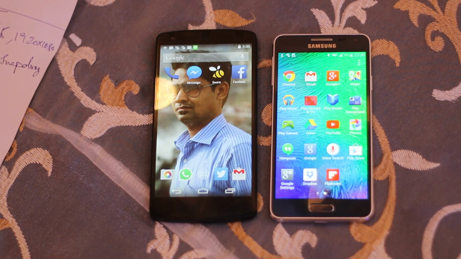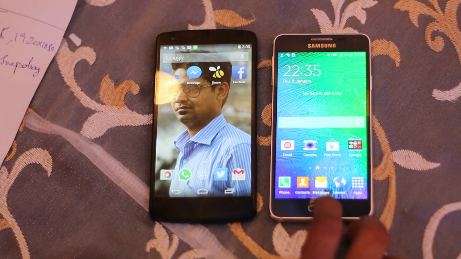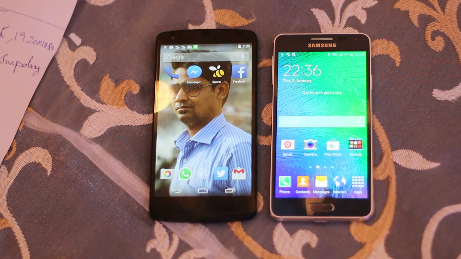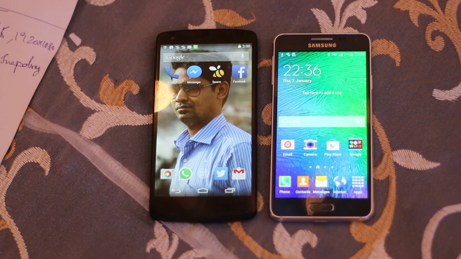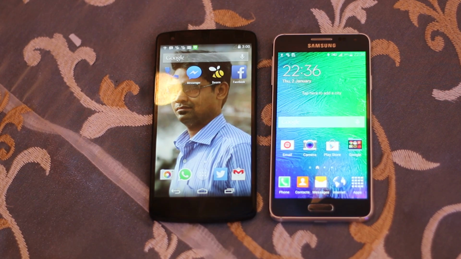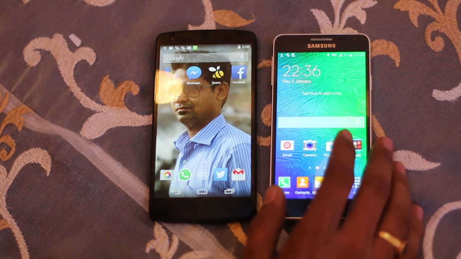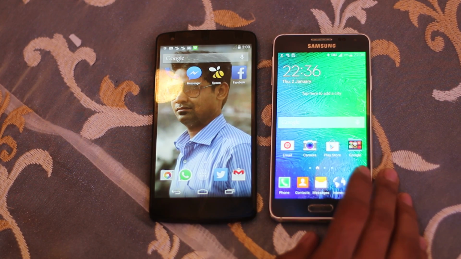Both the smartphones have the usual connectivity features, while the Samsung Galaxy Alpha packs a 1860 mAh battery, whereas the Nexus 5 packs a 2300 mAh battery, and clearly the battery on Nexus 5 is high in terms of capacity. Both the smartphones run Android 4.4 KitKat.